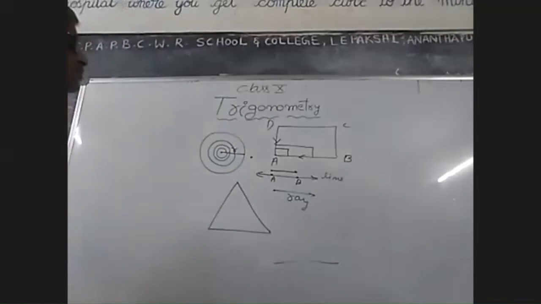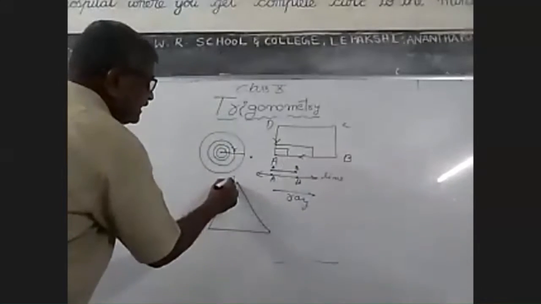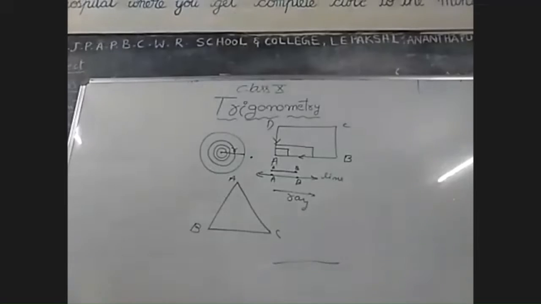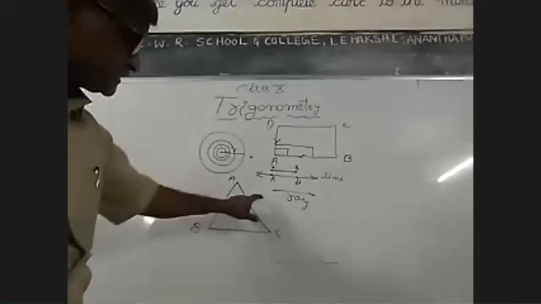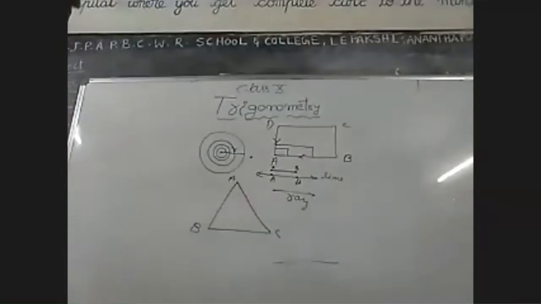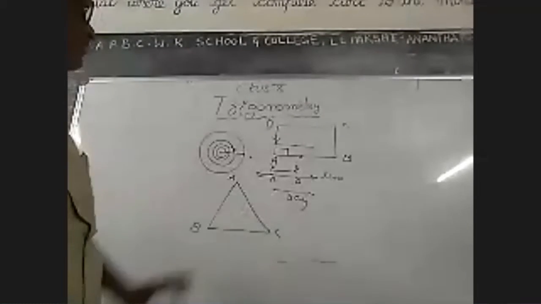Here AB is a line segment. The definition of triangle is a closed figure made by three line segments AB, BC, AC. These are the three line segments. By these three line segments, the triangle is formed.